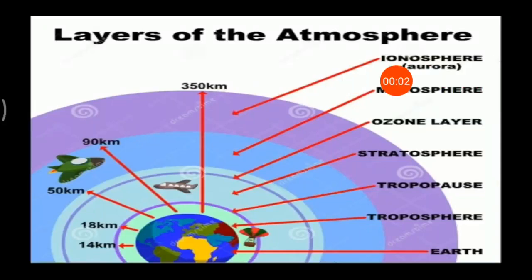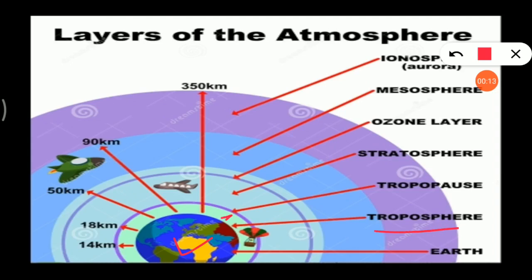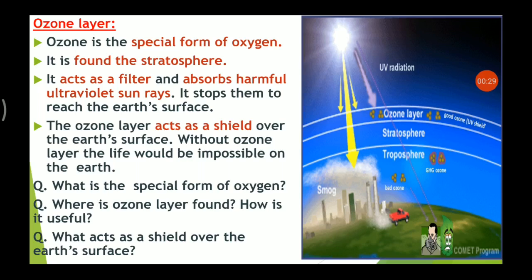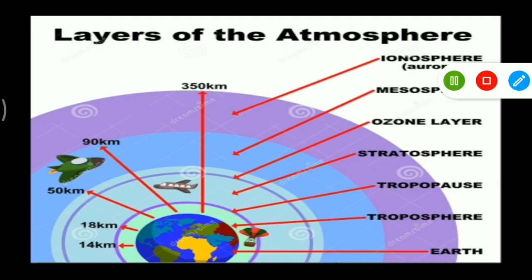So here we have the picture, as I told you. Look here, this is our mother earth, and this, which color is this? Light green. This is the troposphere. Then after this one is the stratosphere, and this brinjal color is the tropopause. Okay, I hope you got this. Next we have here the ozone layer. This is also very important, and it is a part of the stratosphere. Let's see this in this picture first.